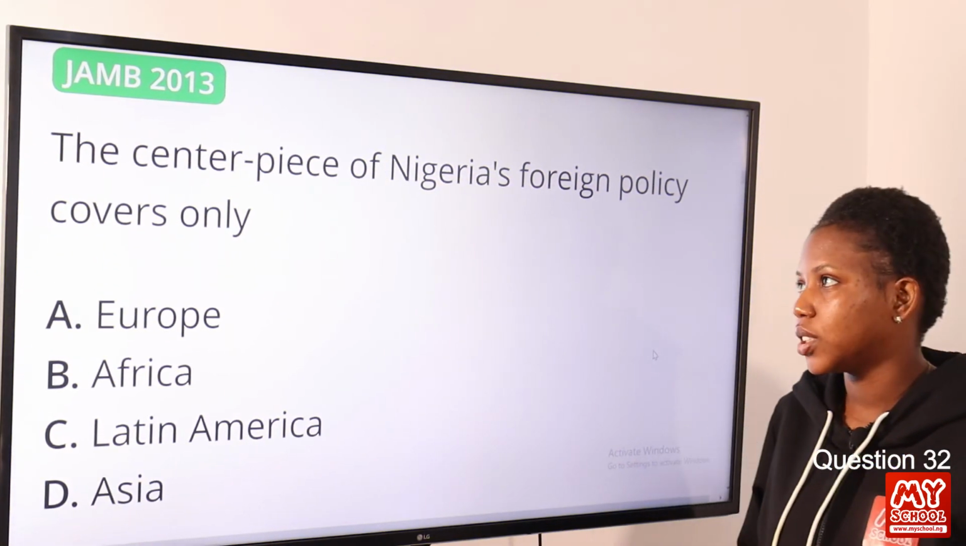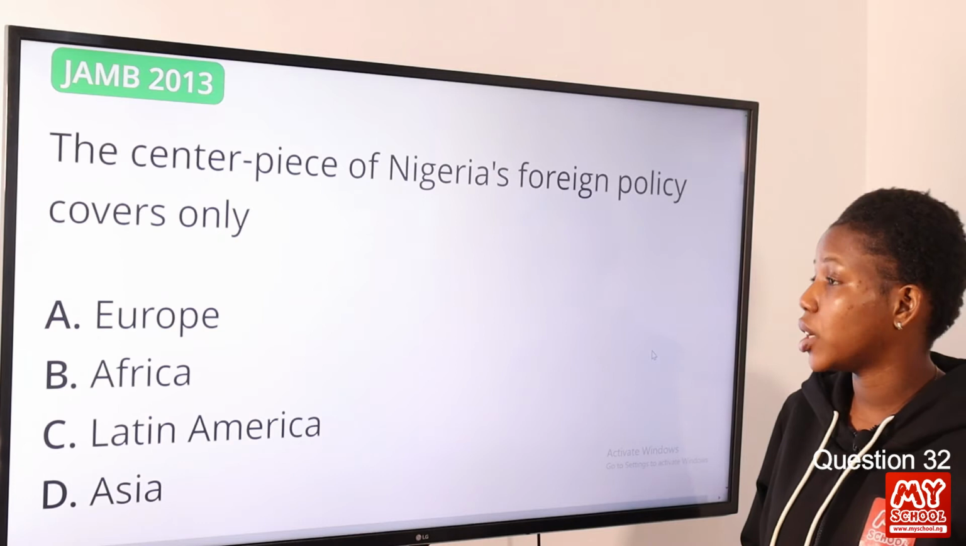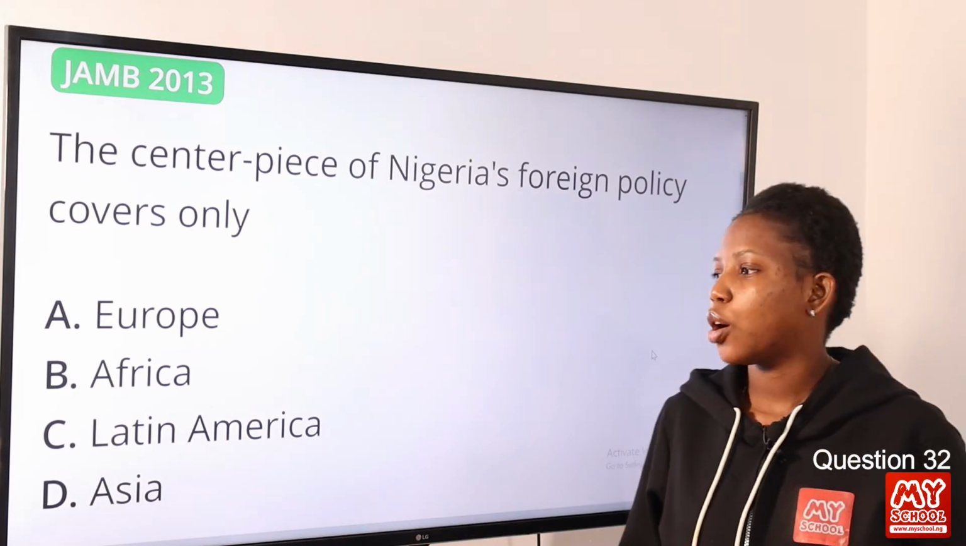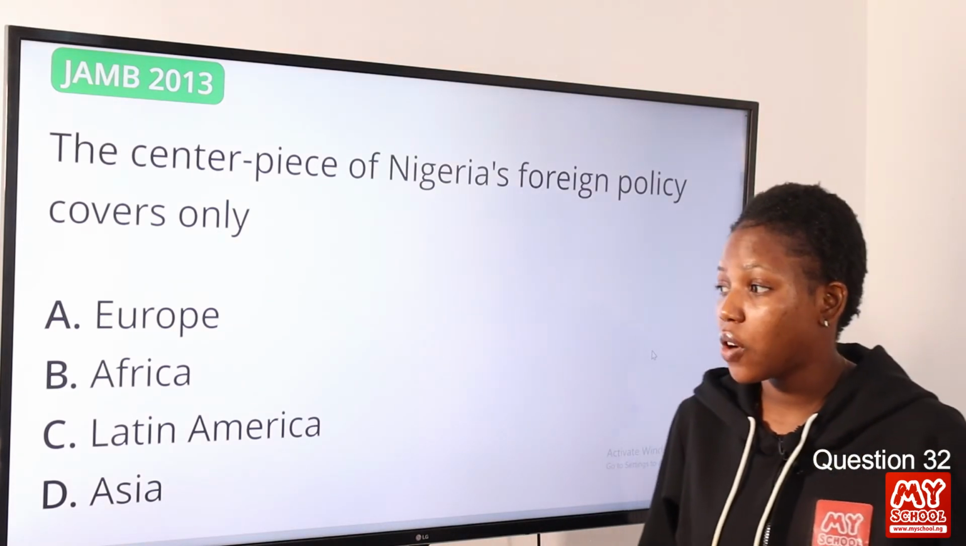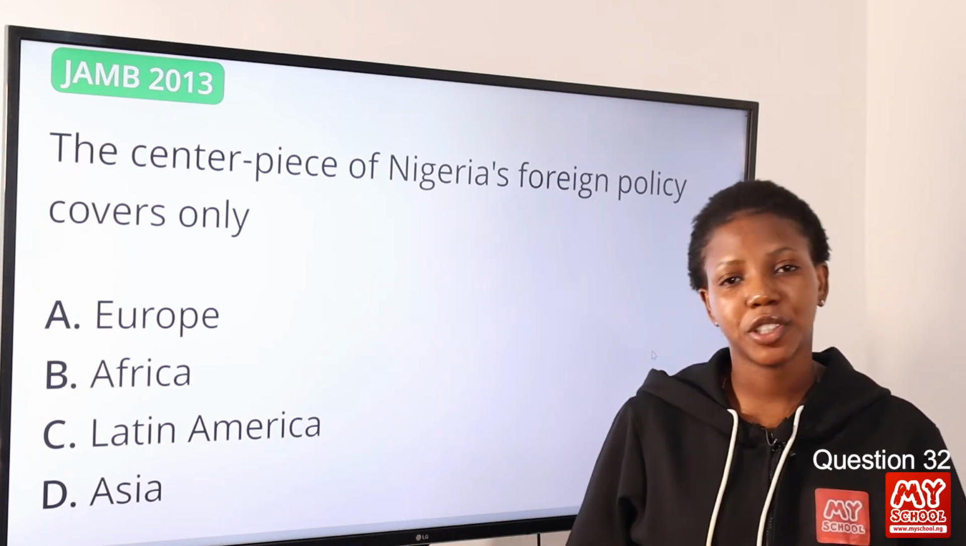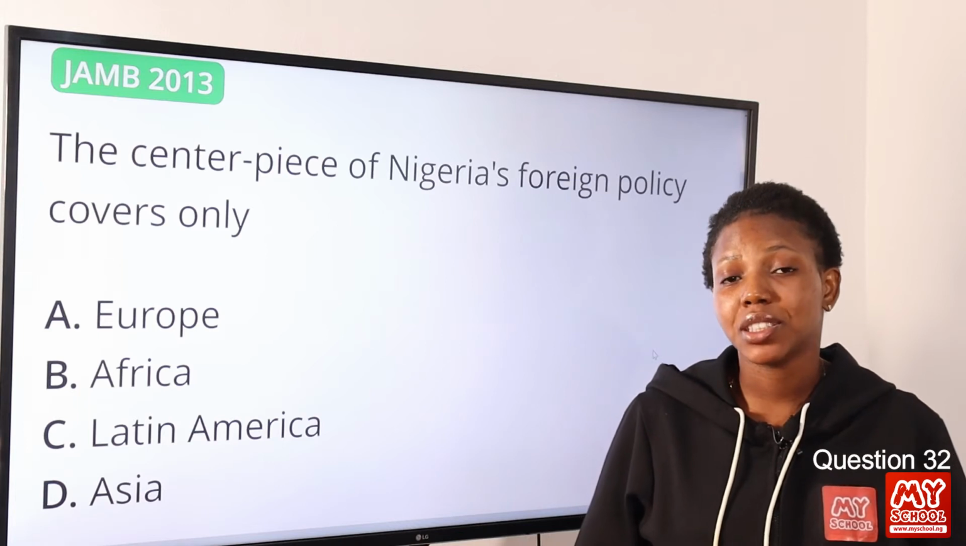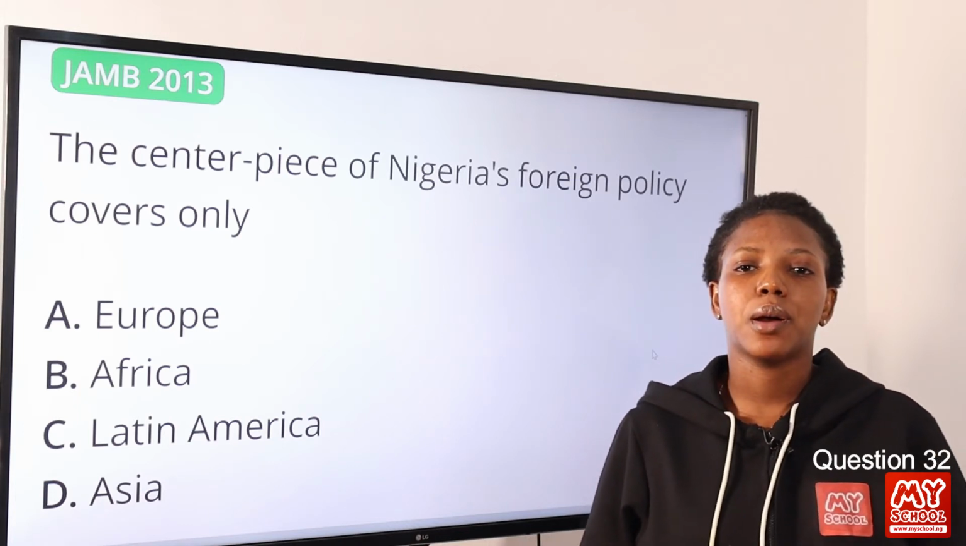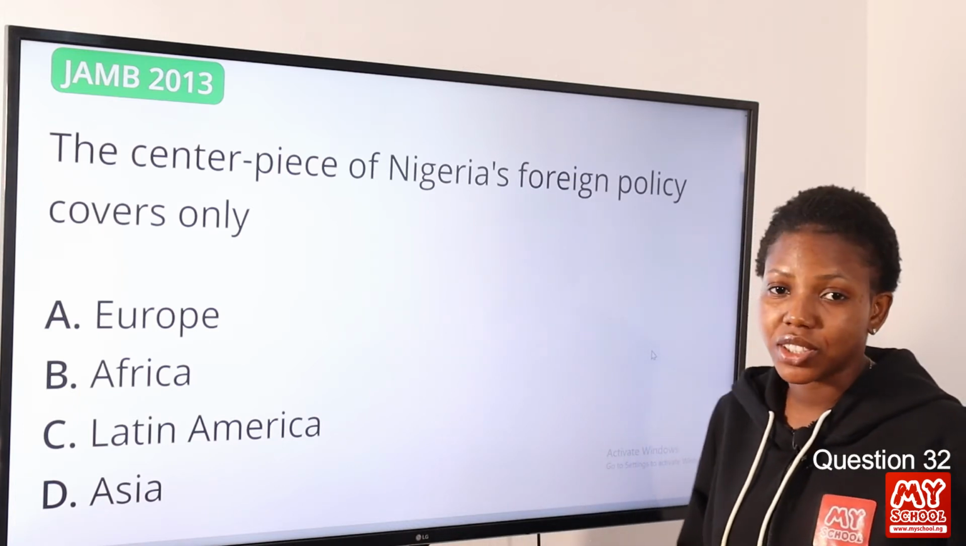Question 32. The centerpiece of Nigeria's foreign policy covers only... Option B is the correct answer to this question, it covers only Africa. Now, Nigeria's foreign policy can be traced to the First Republic headed by the Prime Minister Abubakar Tafawa Balewa. The answer to this question is option B, Africa.